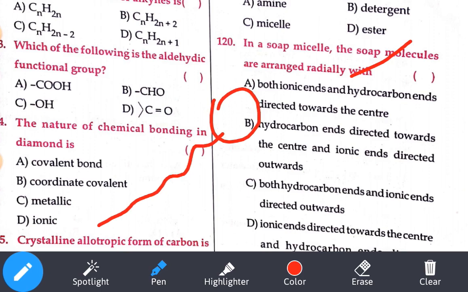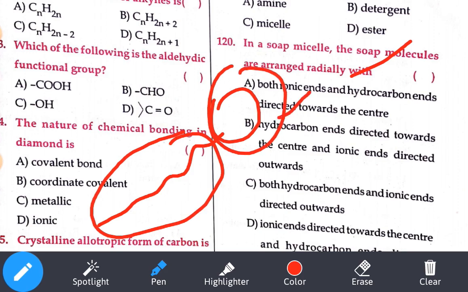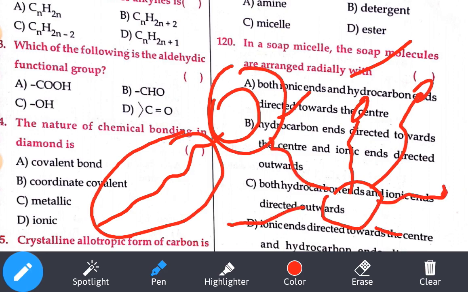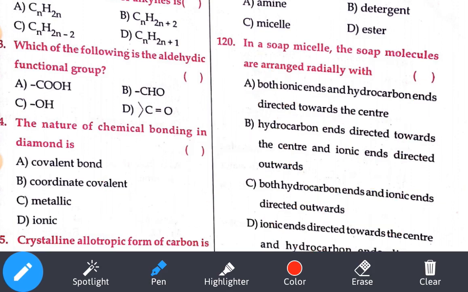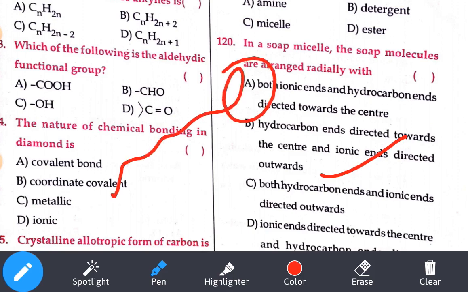So the hydrophilic end is towards the outside and the hydrophobic end is towards the center. Hydrocarbon end towards the center, ionic end towards outside. Yes, correct. Whatever tail region we are drawing is our hydrocarbon. It can be palmitic acid, stearic acid, or oleic acid. So it attracts towards the dirt. Option number B.